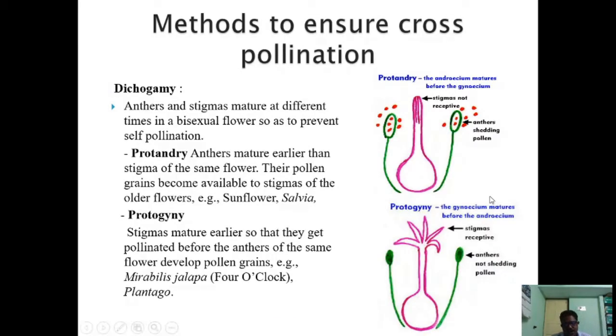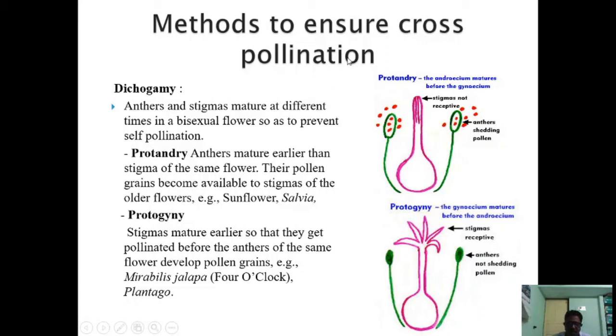Now, look at this. There's another method or contrivance to ensure cross-pollination, which is dichogamy. This is another very important distinct phenomenon where the anthers and stigma mature at different times in a bisexual flower so as to prevent self-pollination. In homogamy, we saw in the previous class that the anthers and the stigmas mature at the same time so that self-pollination is facilitated.